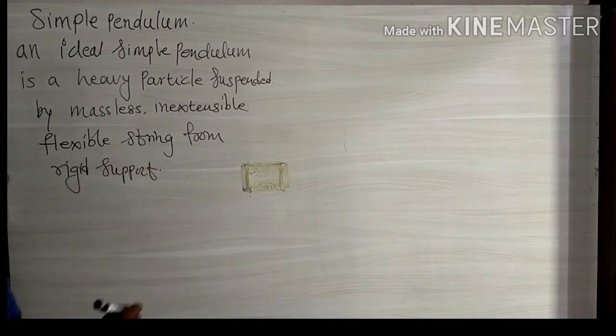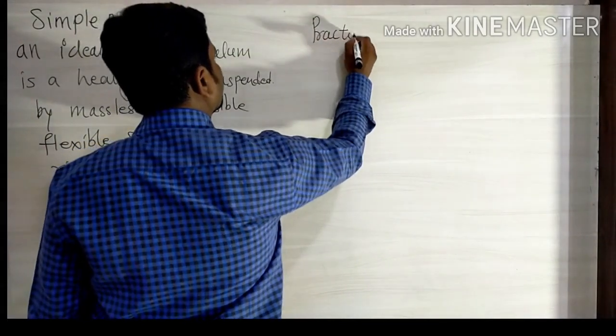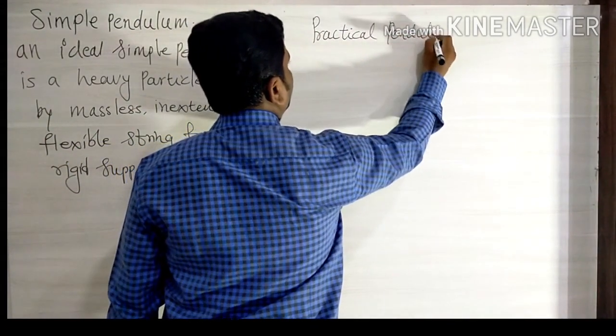And a practical pendulum is used for practical purposes.